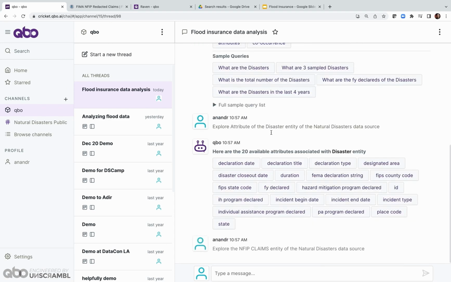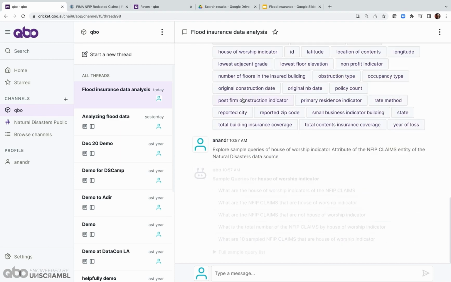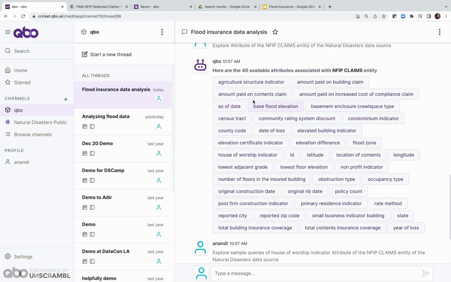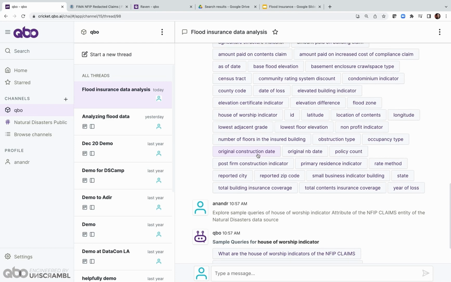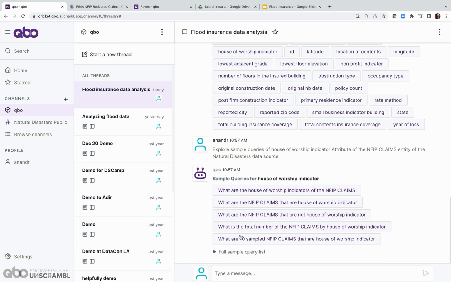For claims, there's information about the date of the claim, the date of loss, latitude, longitude, whether the claim came from a house of worship, and lots of other very interesting information about claims as well as policies. This explore functionality in Cubo allows you to explore the different attributes available, as well as some sample questions you could potentially ask about the data. But let's ask a question.